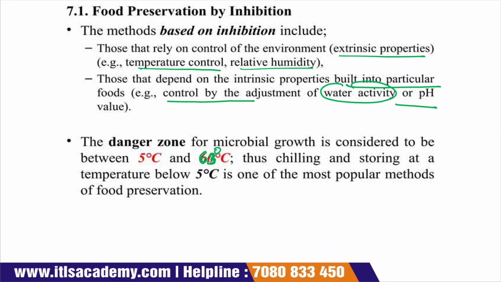So either we keep the food product below 5 degrees Celsius or above 63 degrees Celsius.